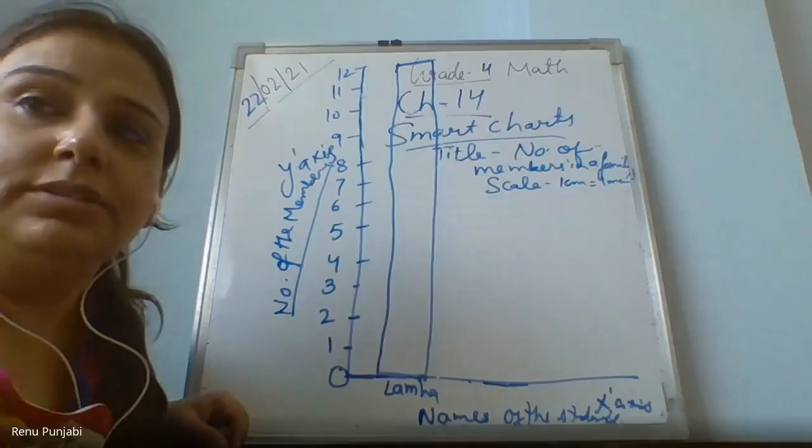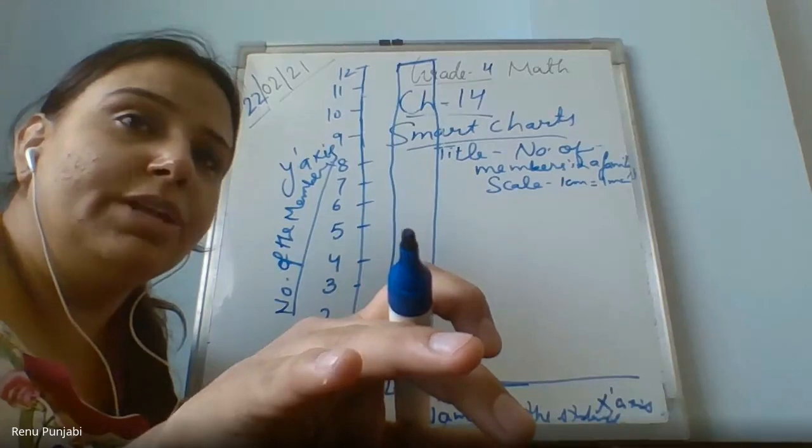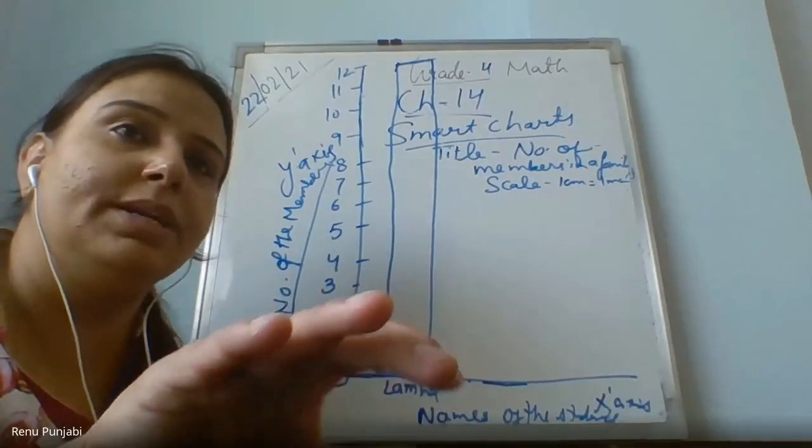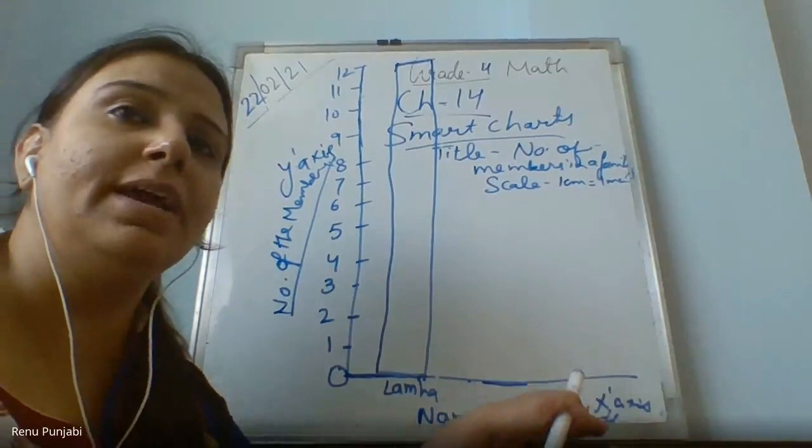Ma'am. Yes, Ayush. Yes, Ayush, you want to tell something? Yes, ma'am. I don't have a bar graph or my notebook. My mother has both these things, but she went out and has come back very tired, so she's sleeping. So I can't ask. No problem. You do it later. Try to understand it. Okay. Kush Kapadia, we will come back to you.